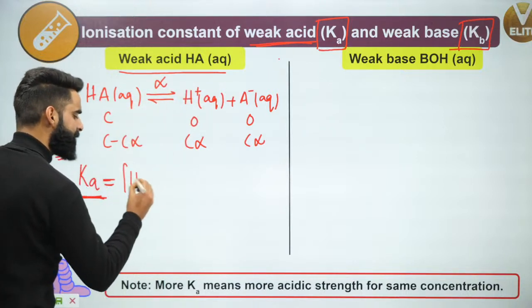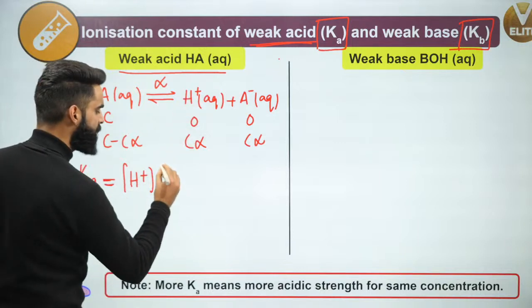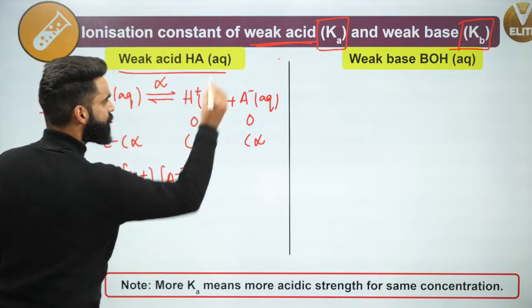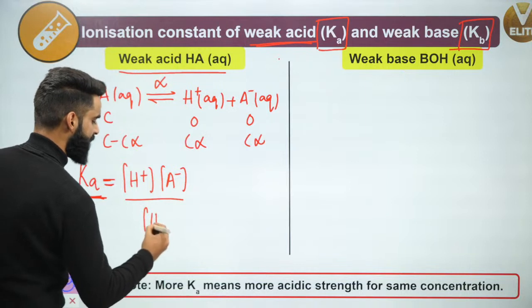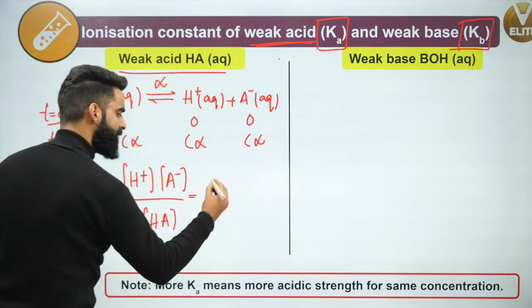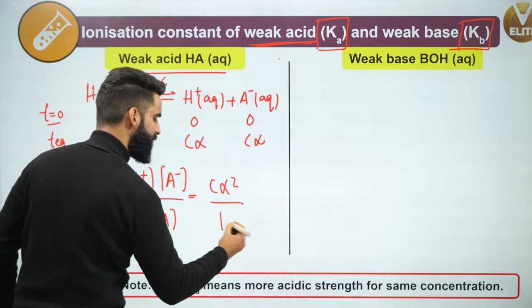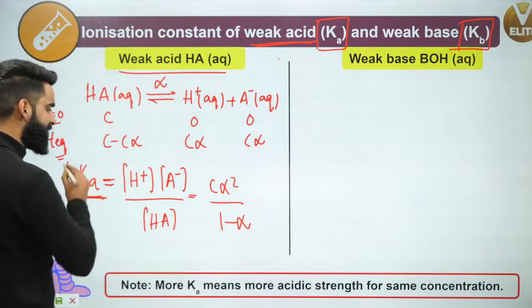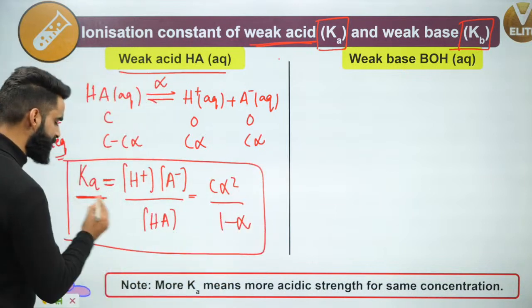equilibrium constant. It's going to be the concentration of H positive to the power 1 multiplied by the concentration of A negative to the power 1 divided by the concentration of HA. Again, it's going to be equal to C alpha square divided by 1 minus alpha. This is how I'll be writing the expression for the ionization constant of the weak acid, Ka.